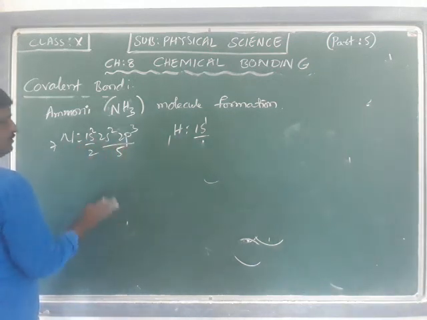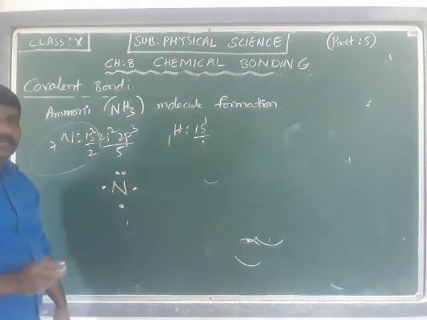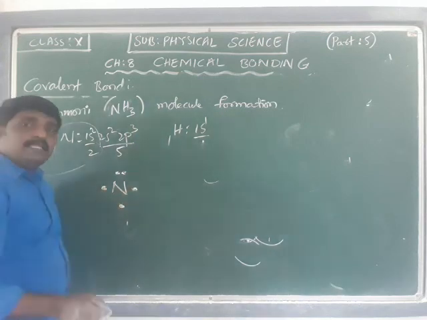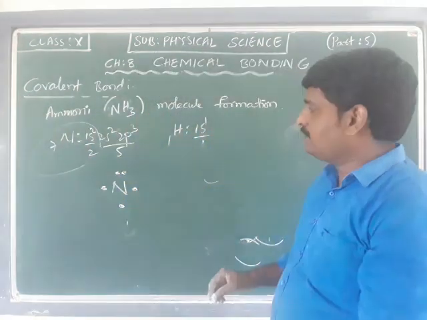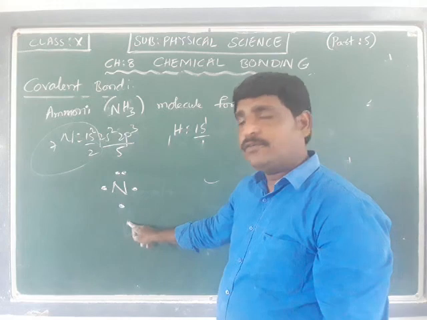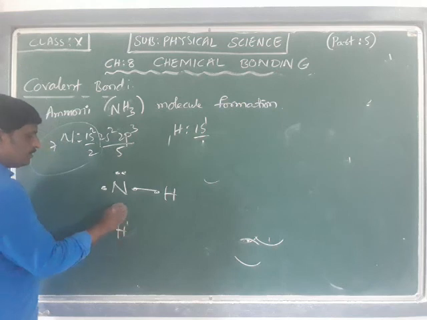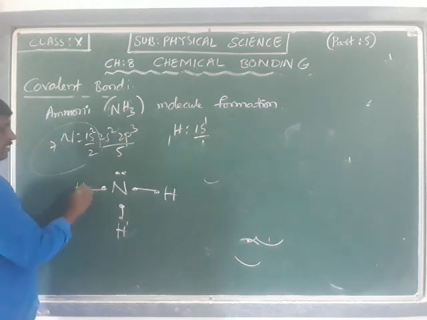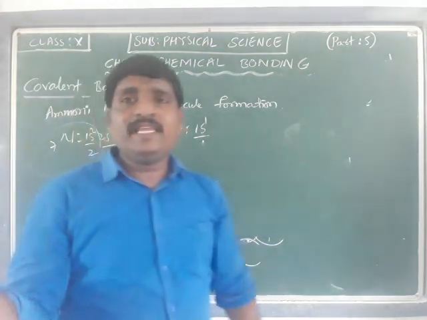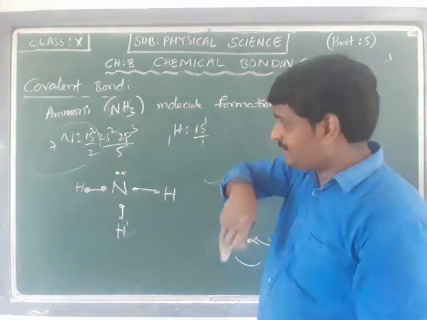And if I write the Lewis dot structure of nitrogen, 1, 2, 3, 4, 5, 5 electrons are there. These are the nuclear kernel. Where there are 3 unpaired electrons or unshared electrons. Those 3 unpaired electrons are going to have a bond with hydrogen here, and with one more hydrogen here, and with one more hydrogen here, due to the presence of 3 unpaired, single electrons in the Lewis dot structure.